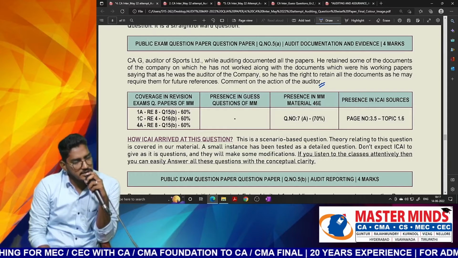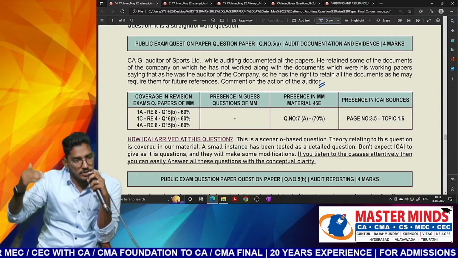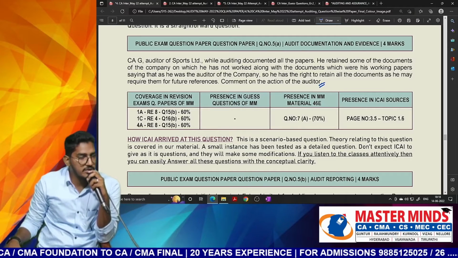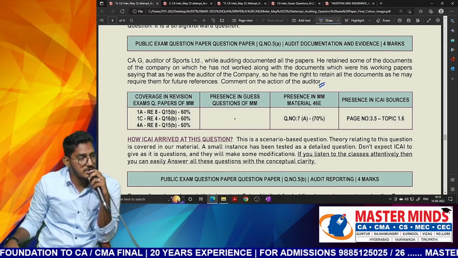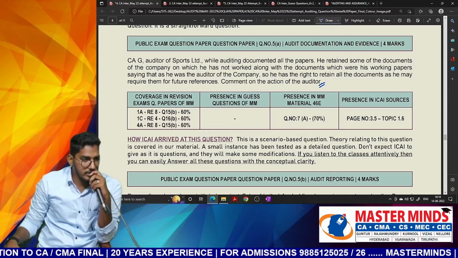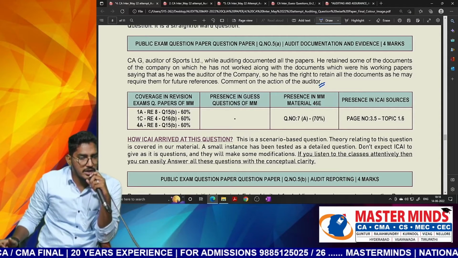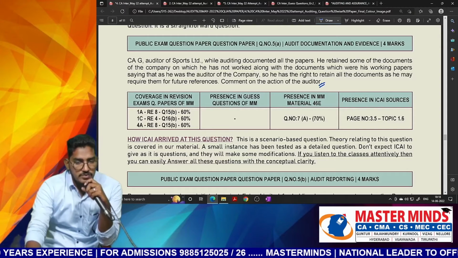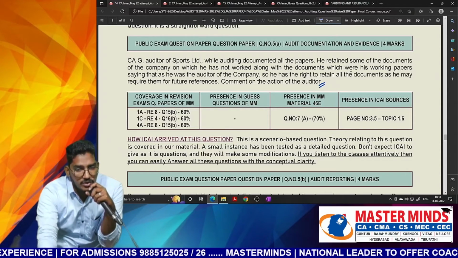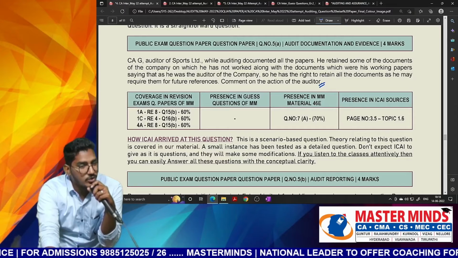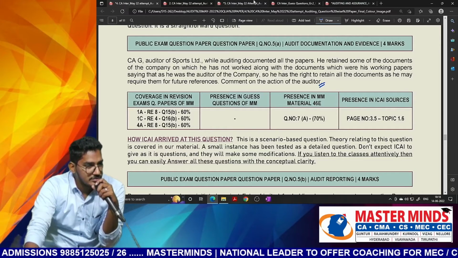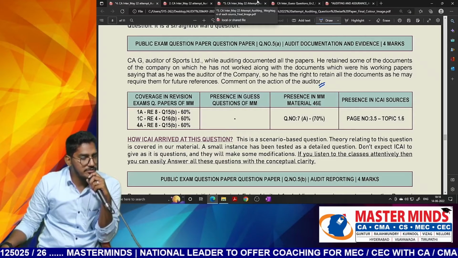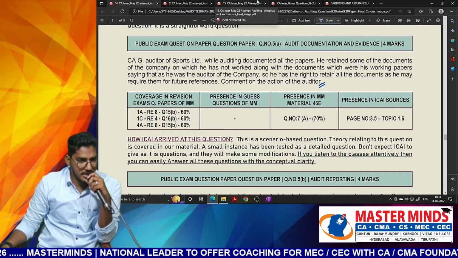As per the standard, sometimes you can. When we do an in-depth reading of the auditing pronouncements, you will come to know that sometimes even if you don't work on the document, still you can exercise right of lien on that document. But this is one particular question for which I am waiting for the suggested answer. Why? Because when they say right to retain the documents, it might be related to right of lien also, no? So that's why there is a little bit of confusion here. We have to wait for the suggested answer, what they will say.